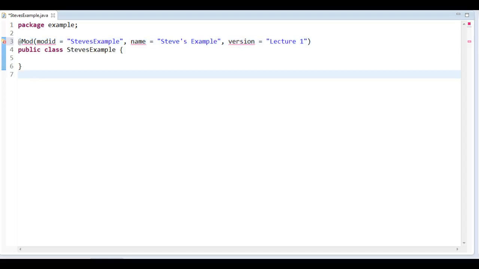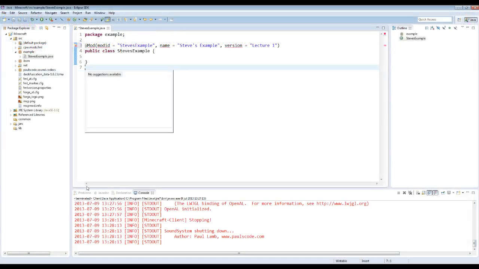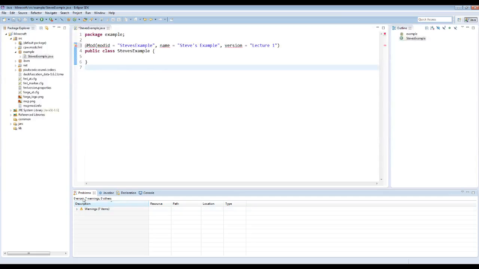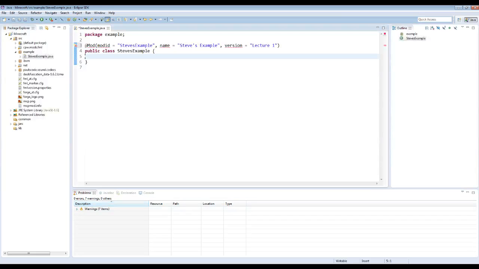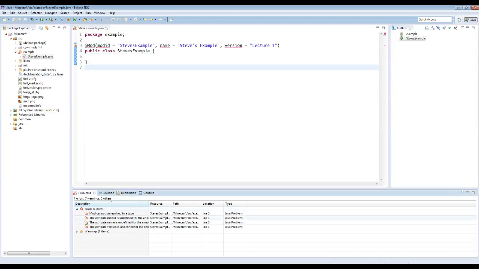Okay, it's still giving us a lot of errors, right? It doesn't know what we're doing. We can click down here if we go back to the full view and see that, oh, actually it's not updating. It should say that we have a few errors here, but apparently it doesn't, because we haven't saved the file, so it's not checking this file. We can save it like that, and now all of a sudden we will have 4 different errors here.